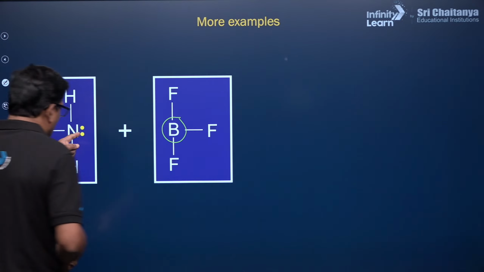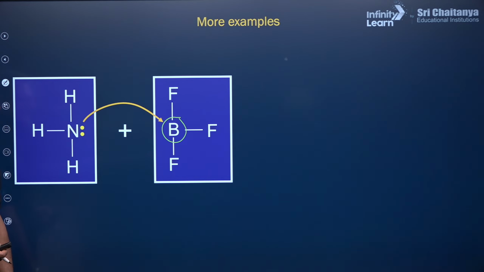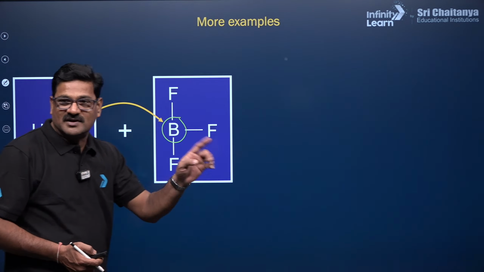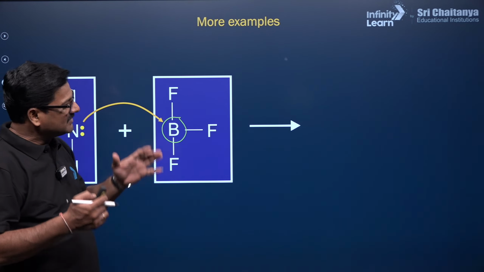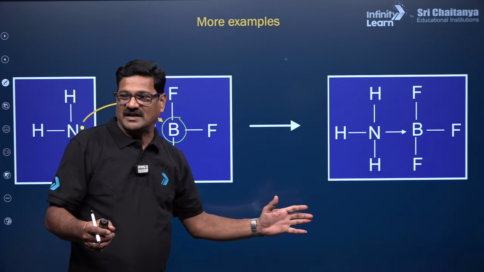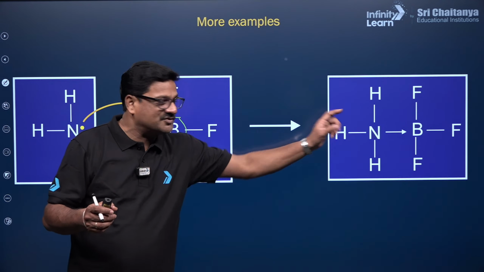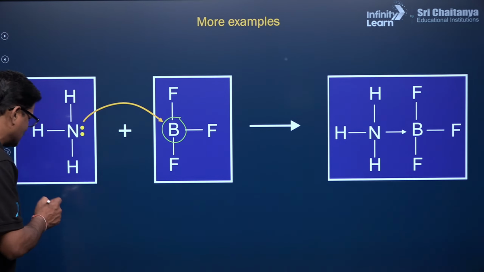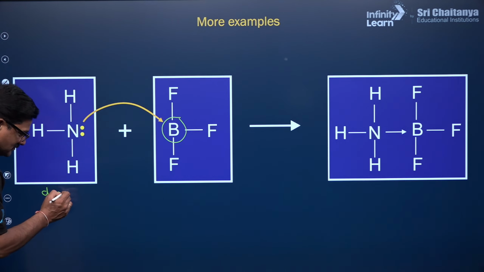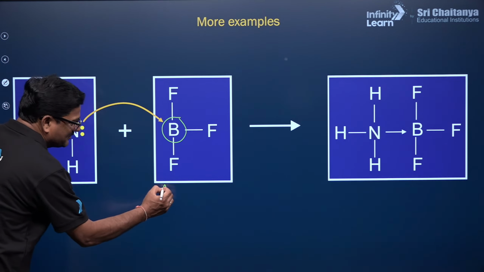This electron pair is given to boron, so there is a dative bond between nitrogen and boron. So you are going to see the formation of NH3BF3, and it is a dative bond. One is a donor and the other is an acceptor.